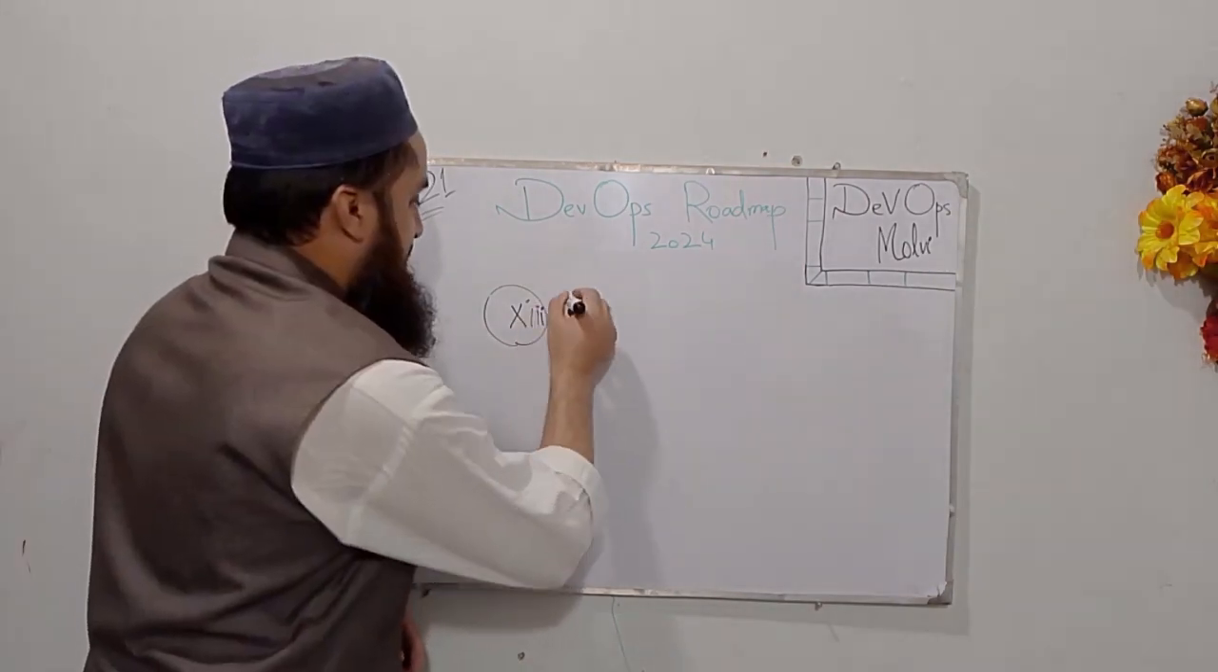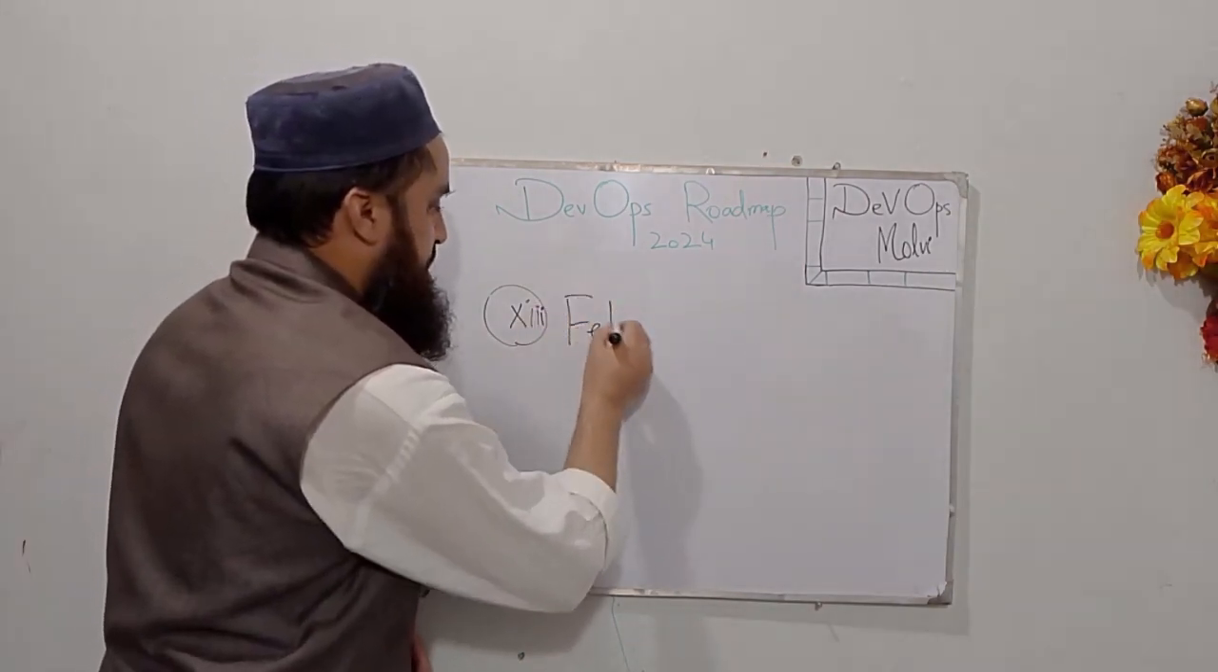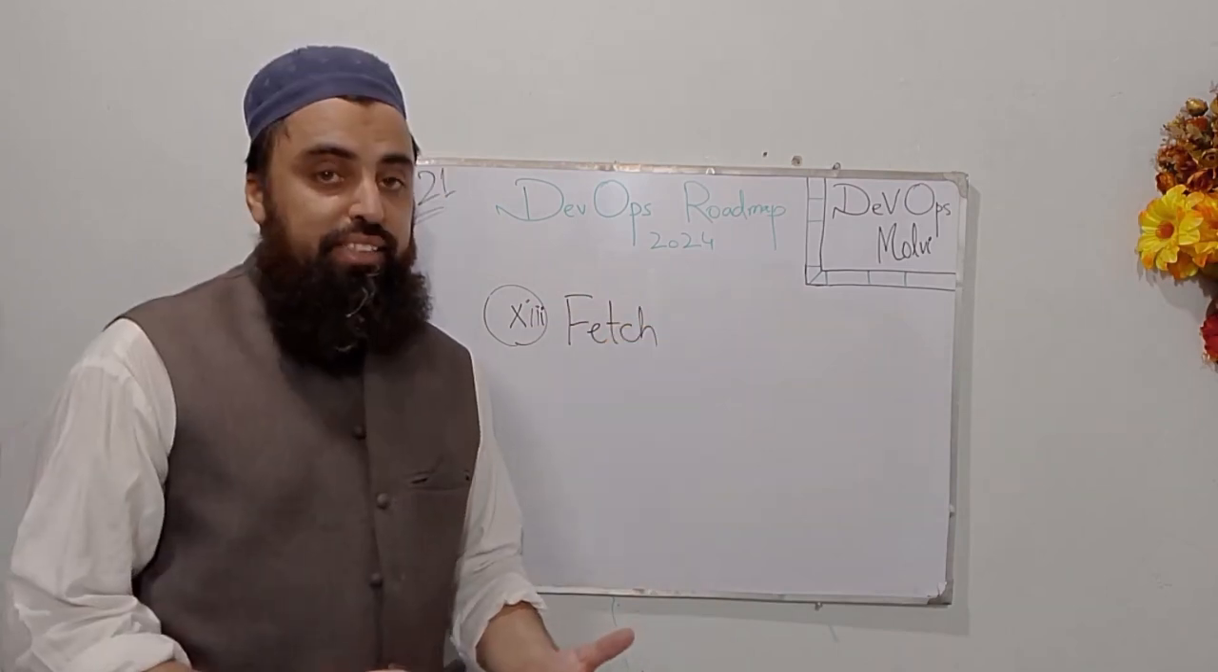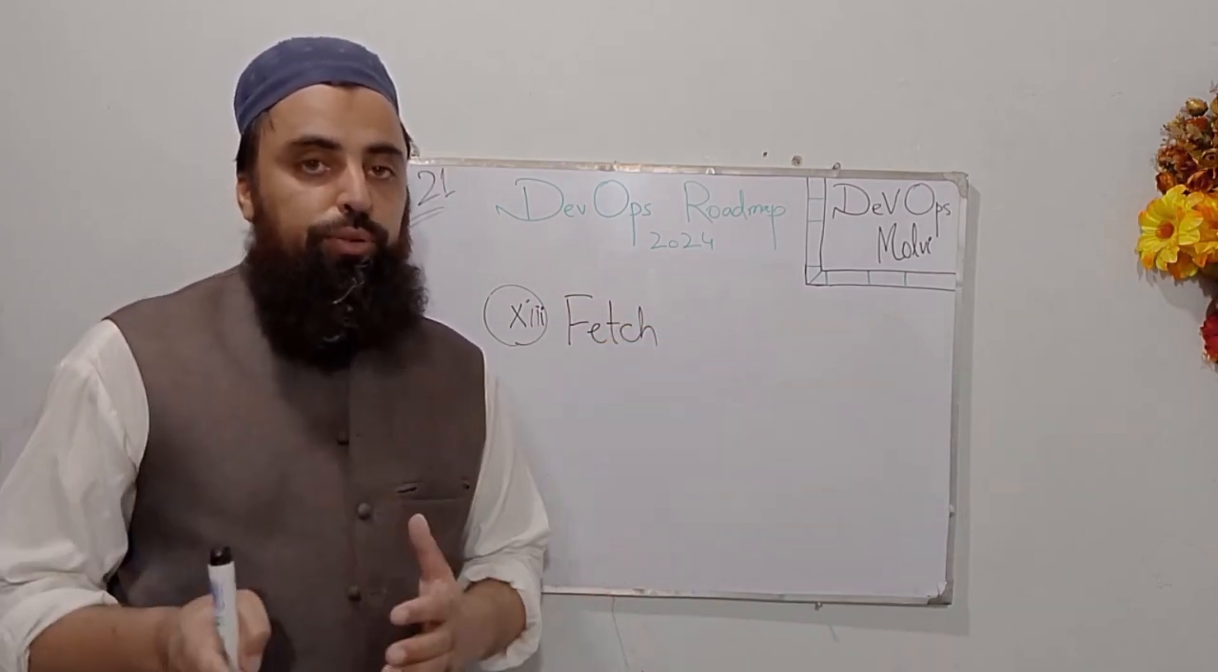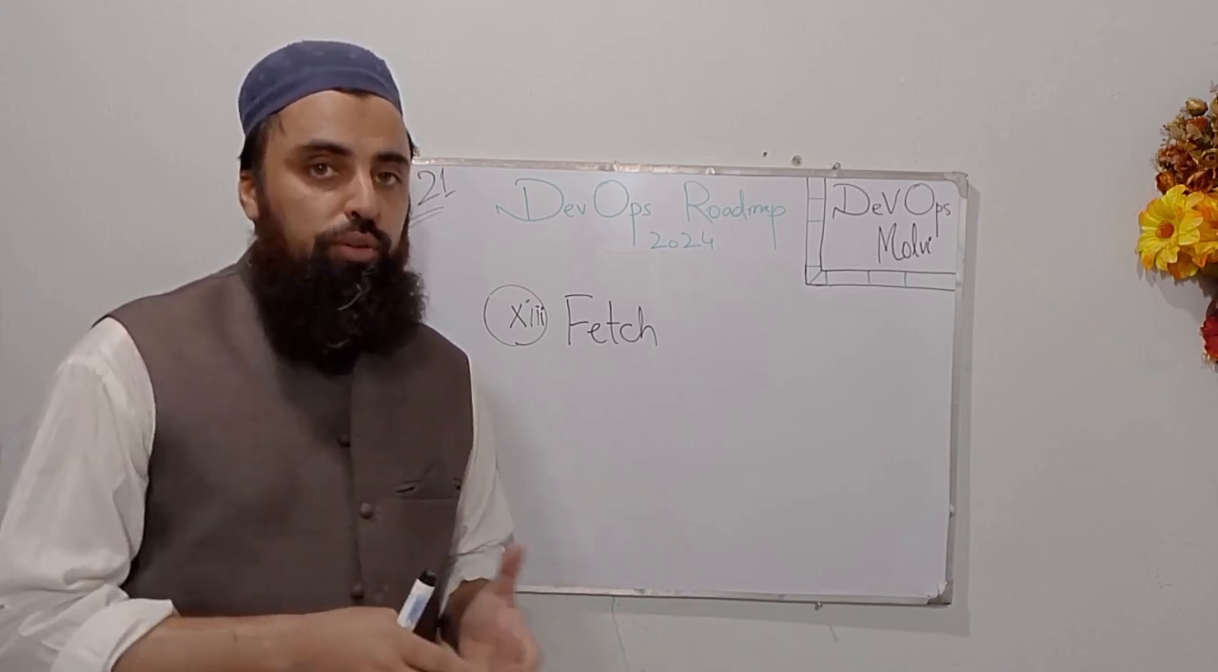The 13th term is fetch. And as the name says, git fetch is also used to bring the changes from a remote repository to your local repository.